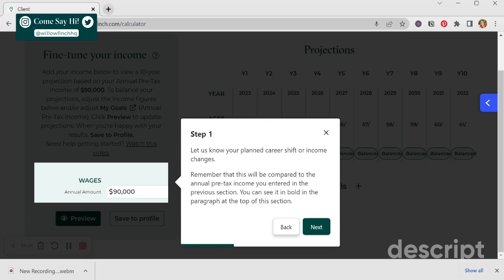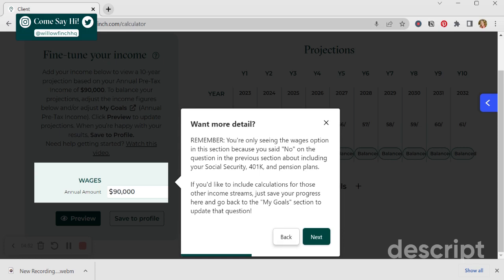Now, I currently have this demo account set up to a 1-person tax return, so we only see the one wages amount. If you have 2, you'll see 2. And again, if you want to see the other income streams, you can go back and switch that on your My Goals section. But just remember that this is going to be compared to the annual pre-tax income that you had entered on the previous section, and you can see it up above in that section in bold.